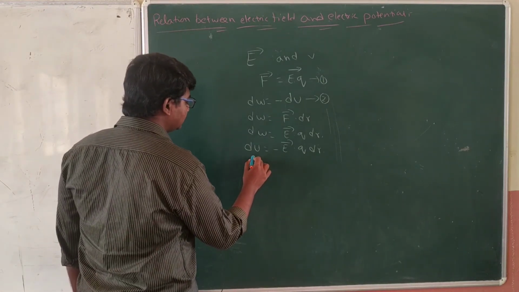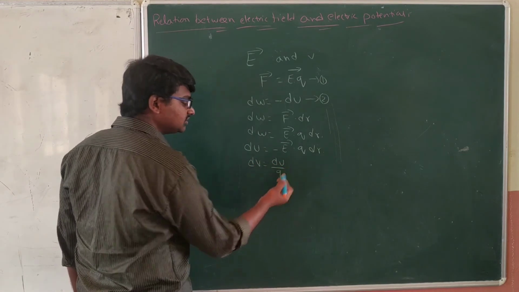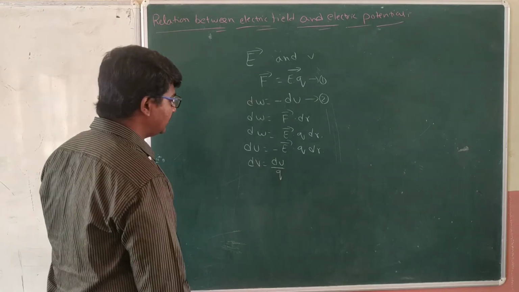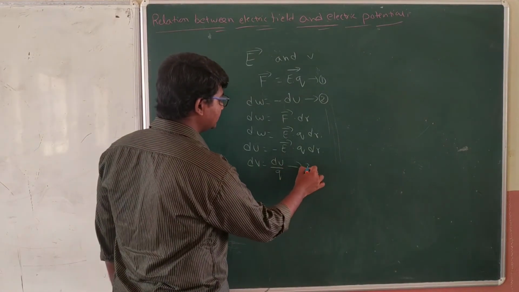We know that dV is equal to dU by test charge q. Just before, we discussed what is meant by electric potential. This is equation number 3.